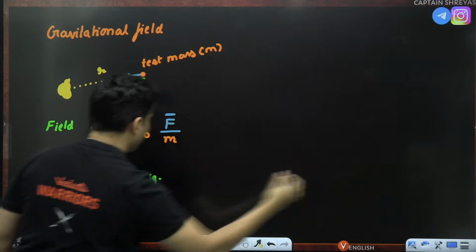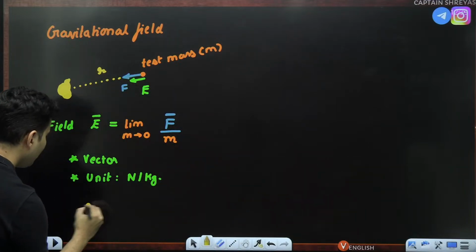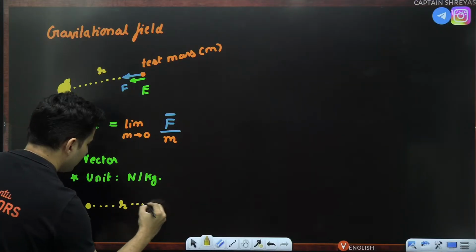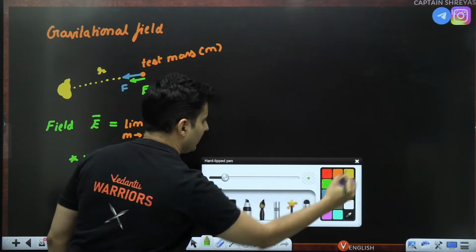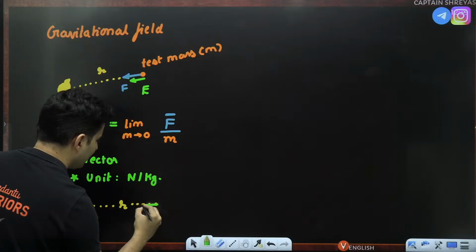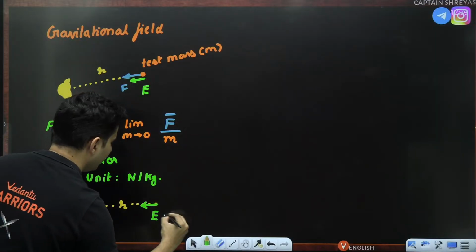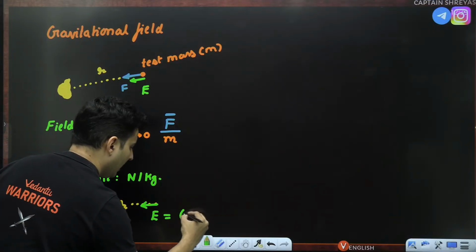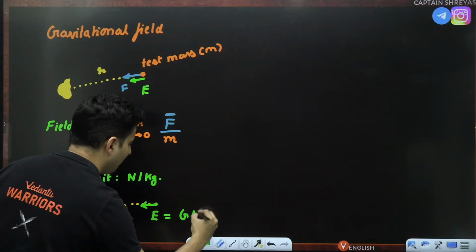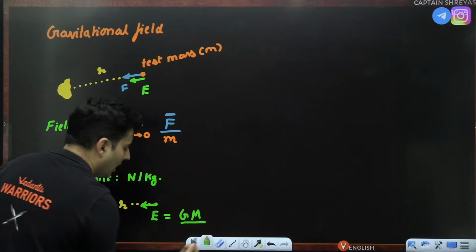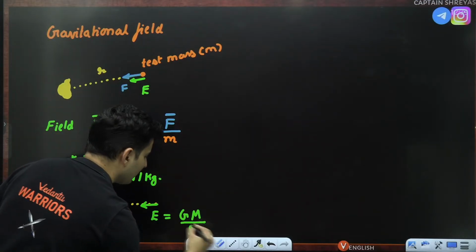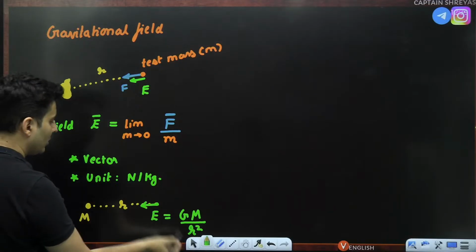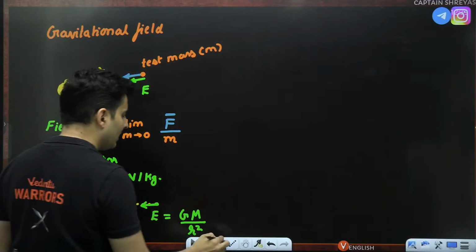So basically, if you have a point mass m and you are at a distance r from it, then at that distance r, the gravitational field is given just like your electric field formula. Instead of k, you will have G. Instead of charge, you will have mass. Instead of r, it will still be r only, so it will be GM by r square. Same formula what you have studied before for electrostatics are valid over here, even in gravitation.